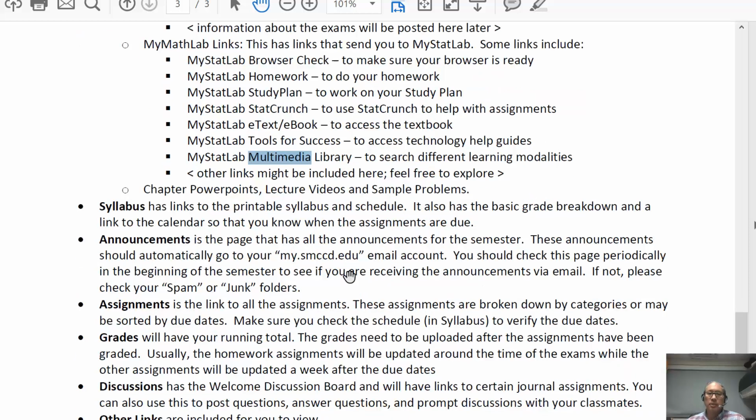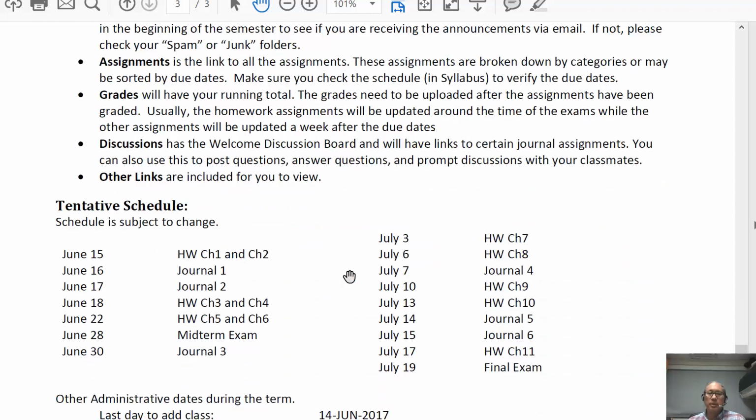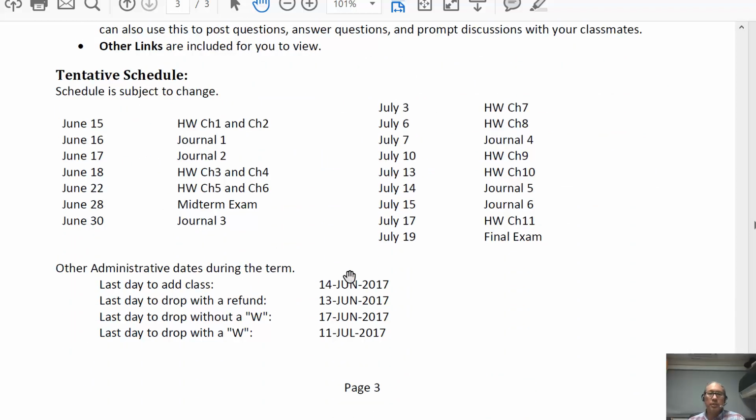Okay, so this is our syllabus. We have a small schedule here that's laid out by dates, and you can see when your homework assignments are due, when your journal assignments are due, when your midterm is due all the way up to your final exam. We have other administrative dates here that you could have found in WebSmart.